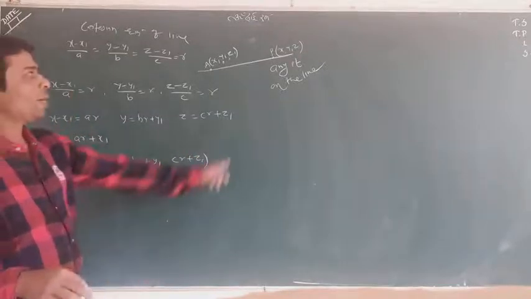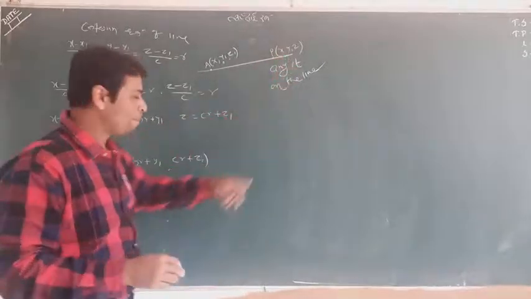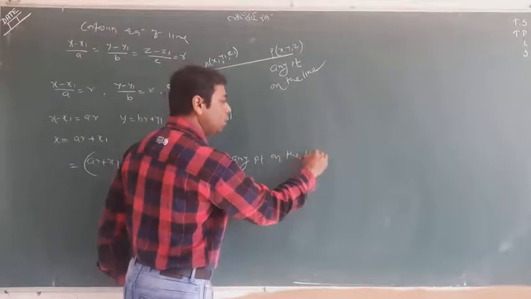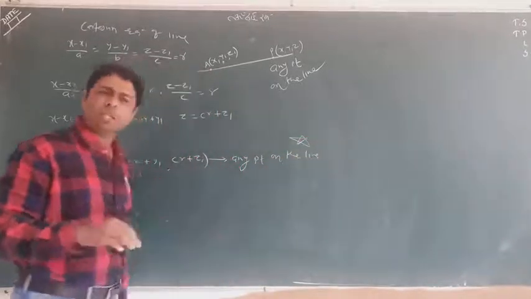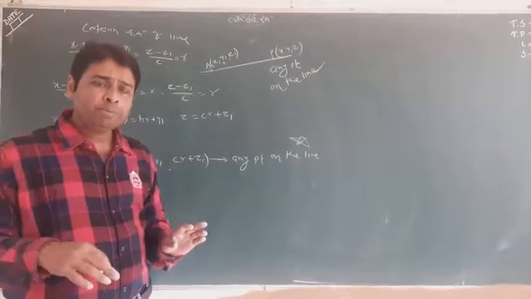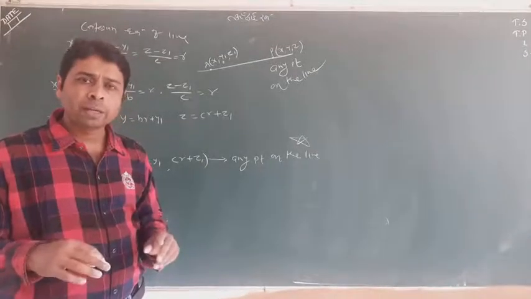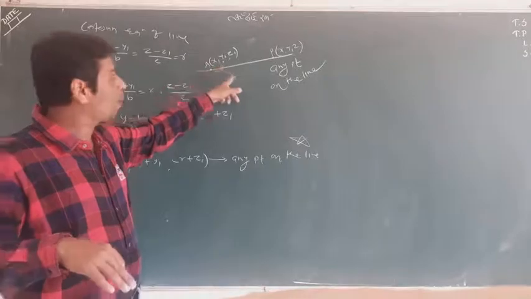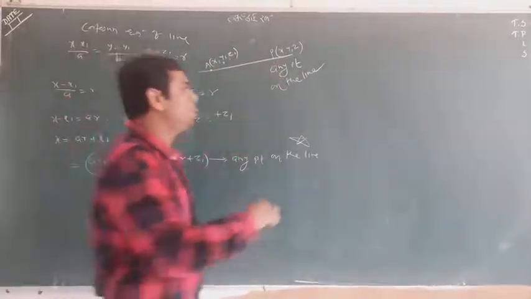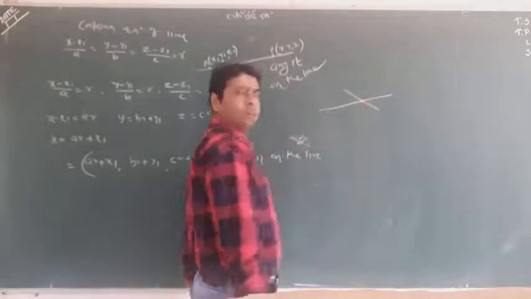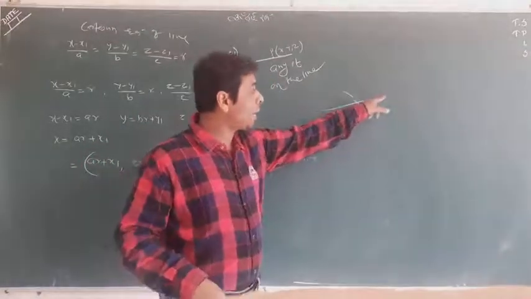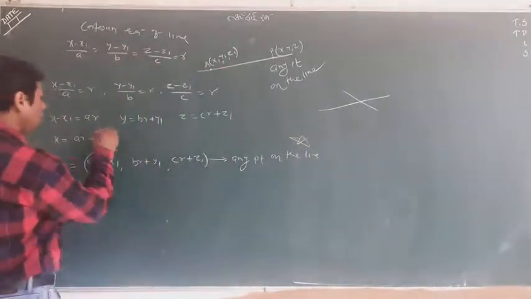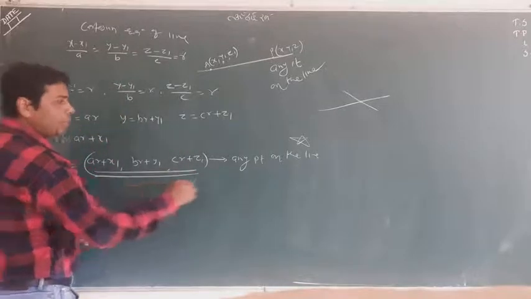What is this? So x, y, z is P, any point on the line. This is called any point on the line. This is a very important concept. It looks very awkward, but it is actually very important. Sometimes you will be told to find a point on the line other than the point by which it was passing. Suppose you are told to find the intersection point. That time this point is lying on the line, so this is any point on the line, and you will use this concept.